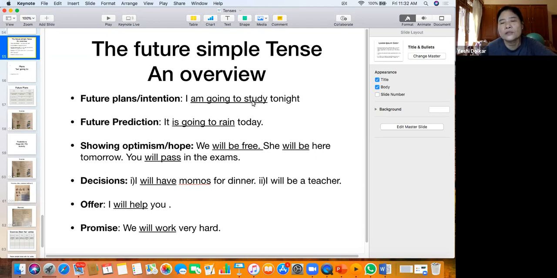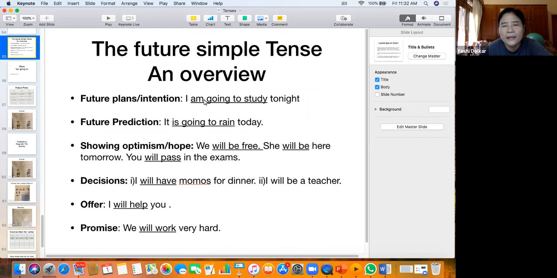Look at this. This uses the present tense, but for the future. And when you have this, it means you're talking about a plan. So I'm going to study tonight. It's a plan. I'm going to go to Tibet next year. It's a plan. So for a plan, use the be verb and going to and the verb.